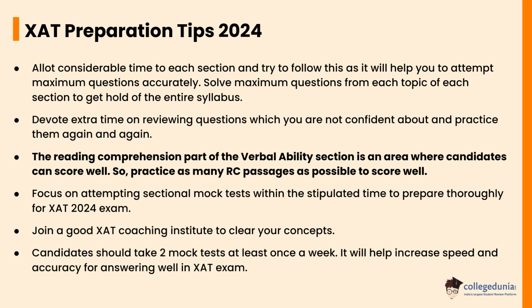Allot considerable time to each section and try to follow this, as it will help you attempt the maximum number of questions accurately. Solve the maximum number of questions from each topic of each section to get a hold of the entire syllabus. Devote extra time to reviewing questions which you are not confident about and practice them again and again. The reading comprehension part of the verbal ability section is an area where candidates can score well. So practice as many RC passages as possible to score well.